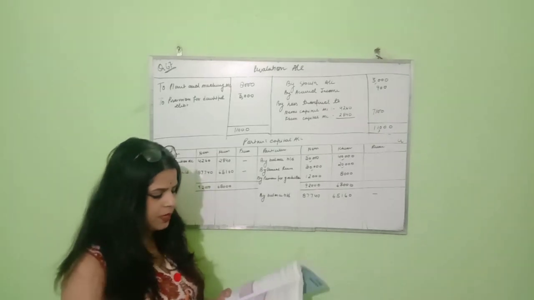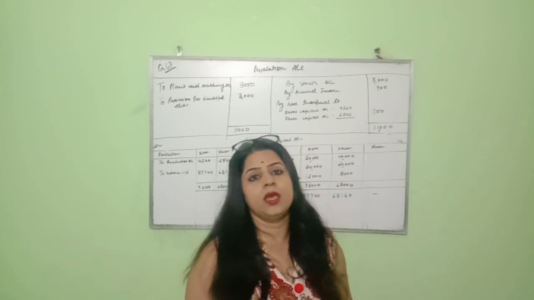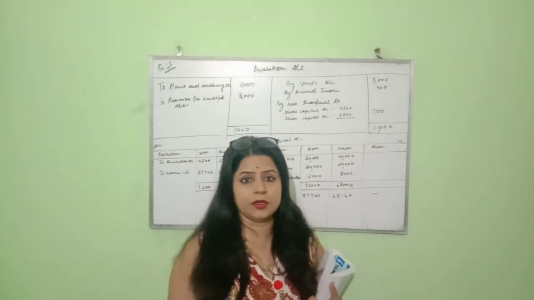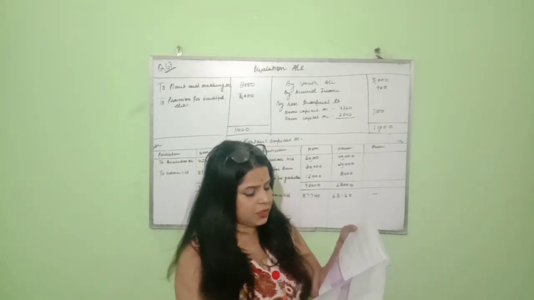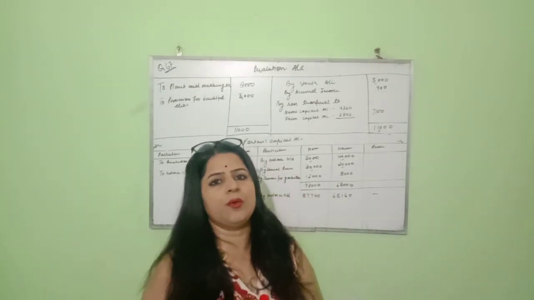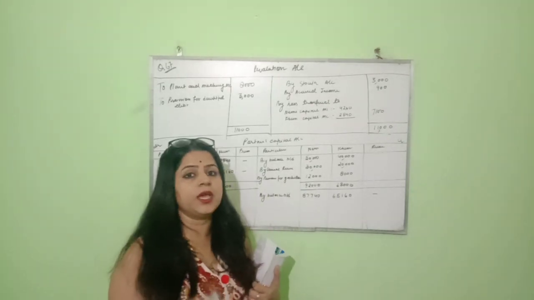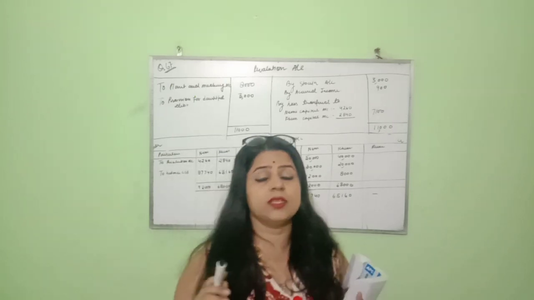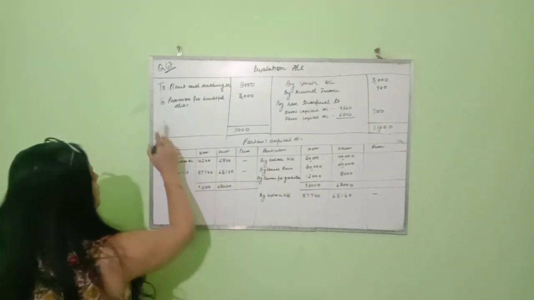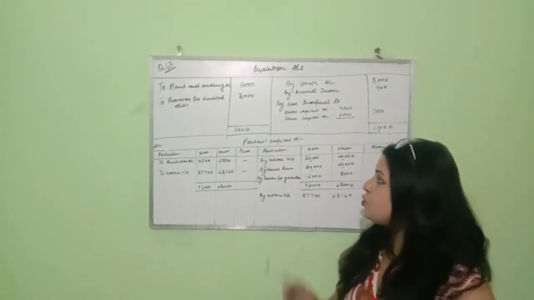The next adjustment is that a bad debt provision was to be created at 5%. Bad debt provision at 5% is always calculated on debtors. The debtors given in the balance sheet are 60,000. The balance sheet shows 60,000, and when we calculate 5% of 60,000, the provision is 3,000. It means my debtors are decreasing by the provision of rupees 3,000. Asset is decreasing, so we'll write in the debit side to provision for doubtful debt, and the amount is rupees 3,000.